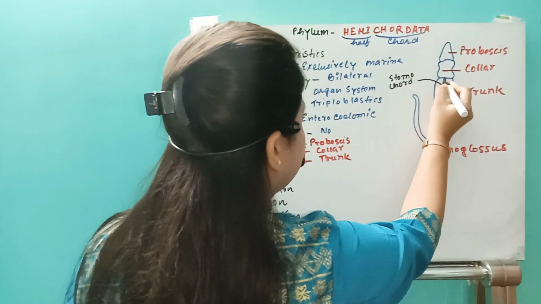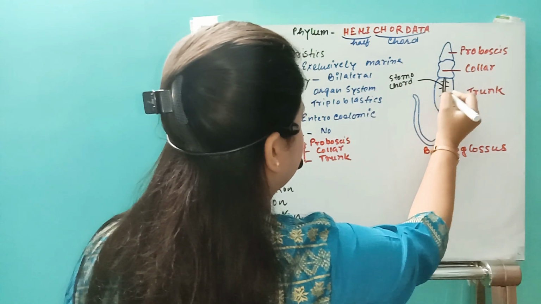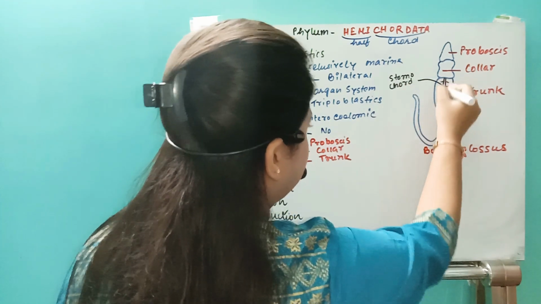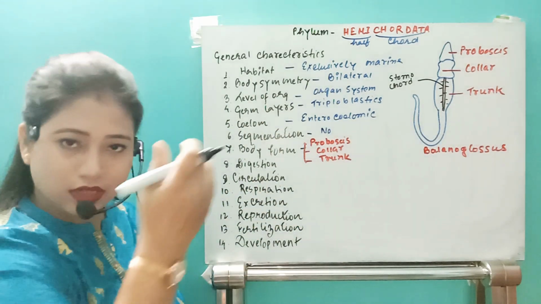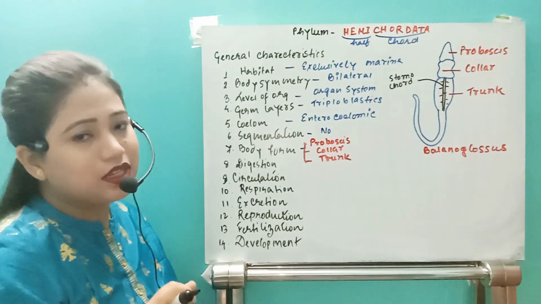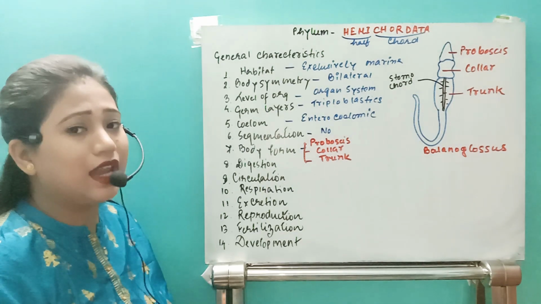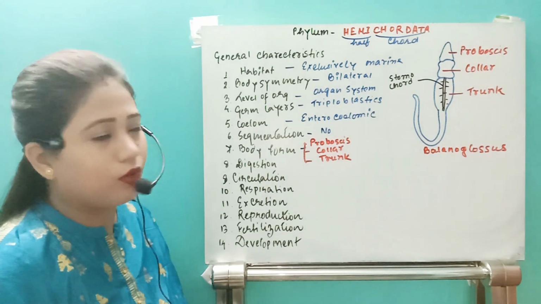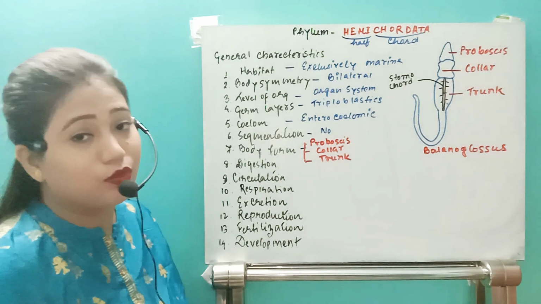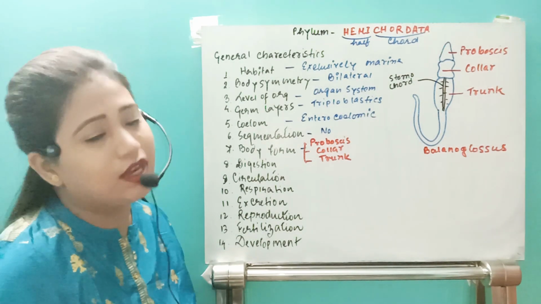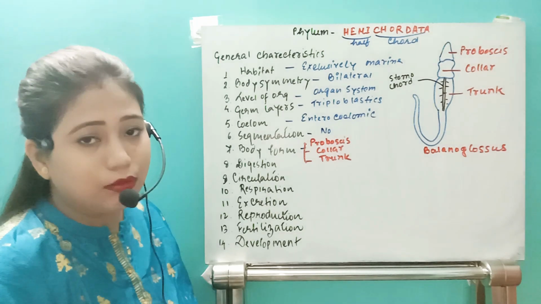Remember, it is an elastic rod-like structure. From the pharynx region, just above the alimentary canal, this structure is present. The stomochord is a notochord-like structure, not the notochord. So that's why these organisms are known as hemichordates. They are not categorized under the chordate animals.